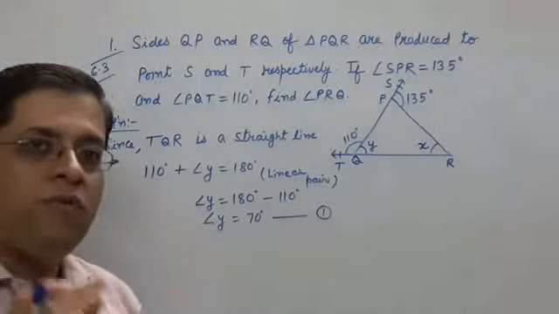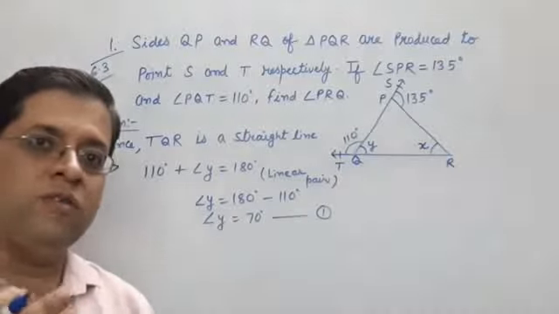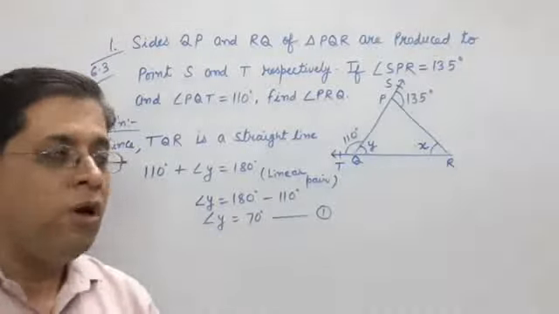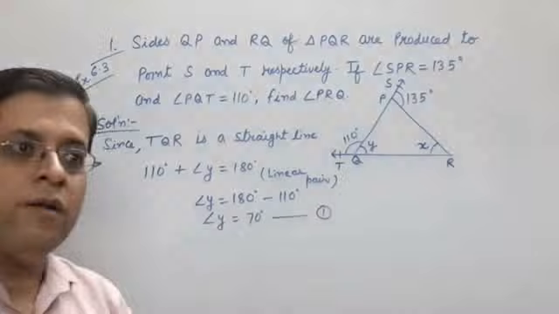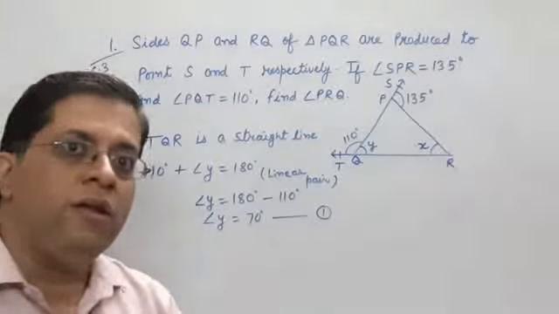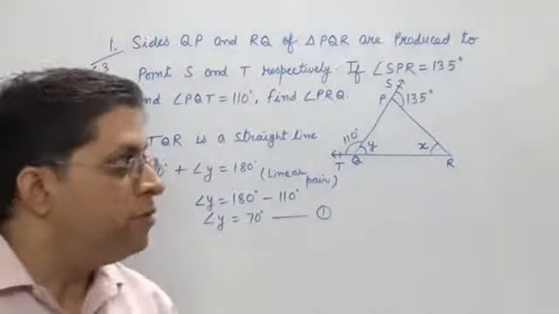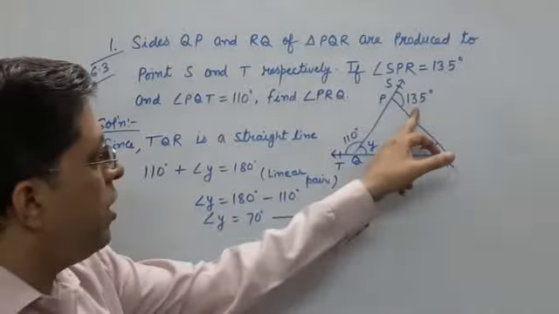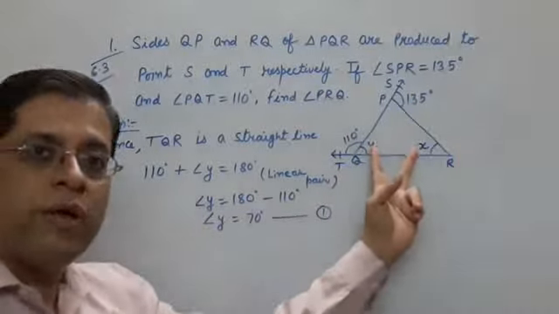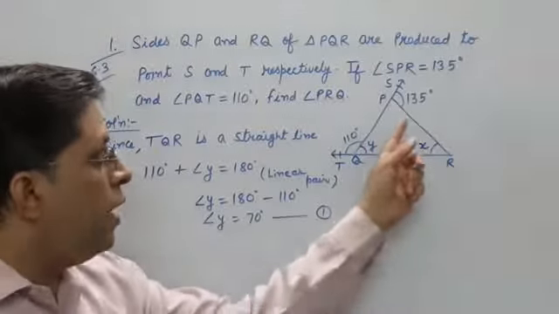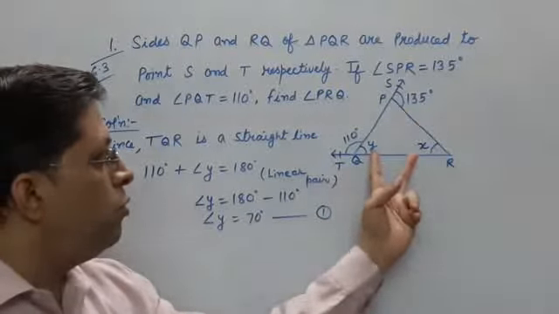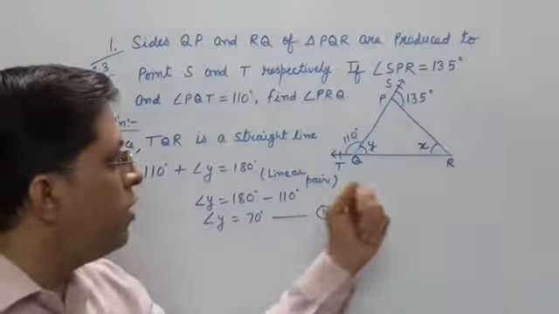Now one important theorem we have seen in class 7 and in earlier lower classes also. For an exterior angle of a triangle, every exterior angle is the sum of the two interior opposite angles. This exterior angle is equal to the sum of these two angles. I can write 135 is equal to the sum of the two interior opposite angles.